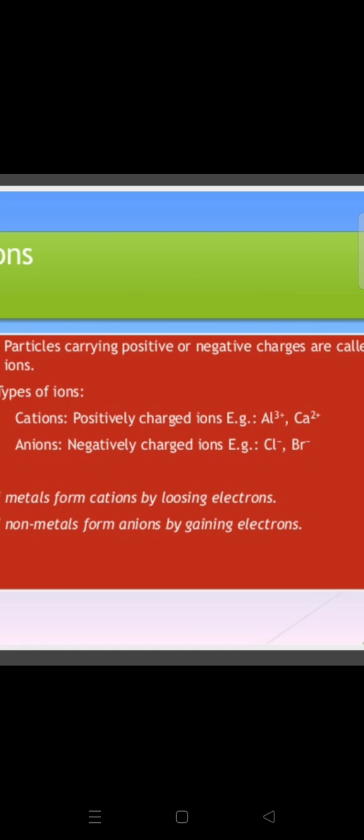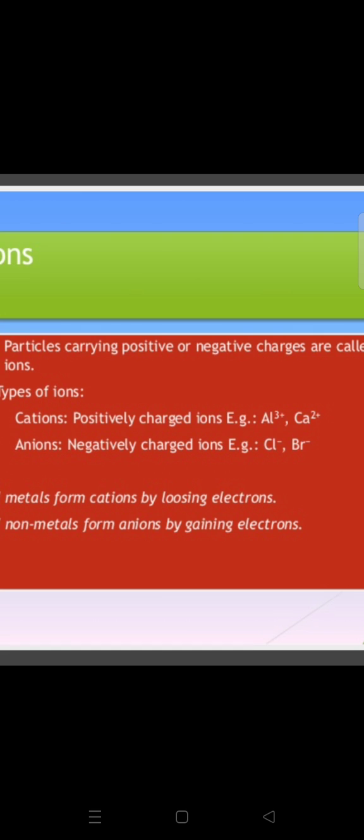They will form a strong bond, and that bond is called an ionic bond, which is really very strong, and that bond gives rise to the ionic compound. And by which force are these ions bonded together? That is by the electrostatic force of attraction. By this, these ions are joined together and form an ionic compound.